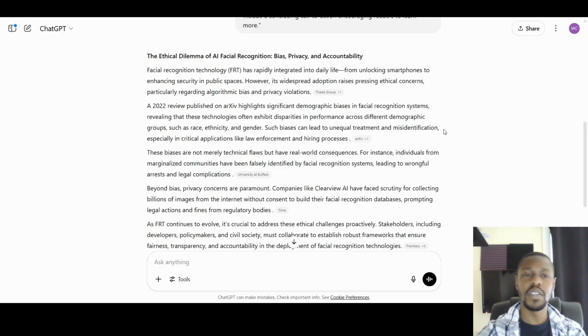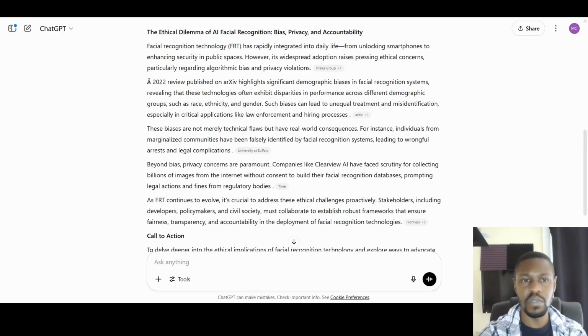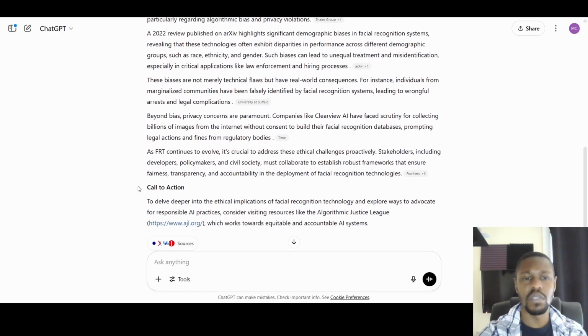So being very specific, as we've said, will tailor your response. There we are. Here's a breakdown. So context is the expert tech blogger, AI ethics domain, and the constraints: it must reference a 2022 study, it's a 300-word limit, and must have a call to action. So let's just quickly go back so we can see those things in action. So we've referenced a 2022 review published by arXiv, and we got a call to action here.